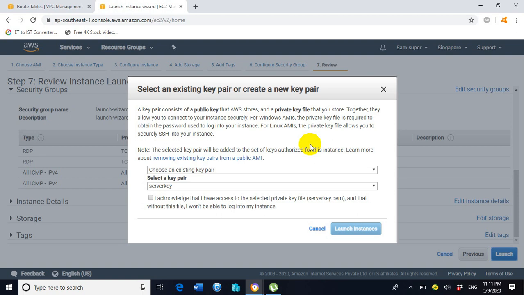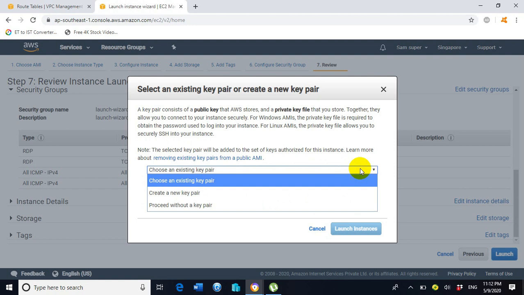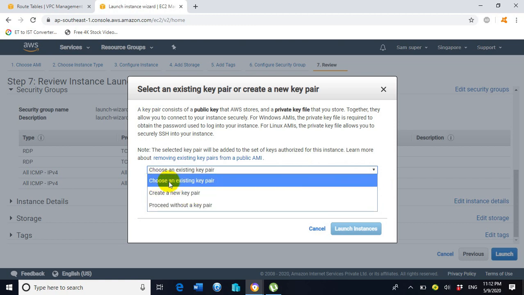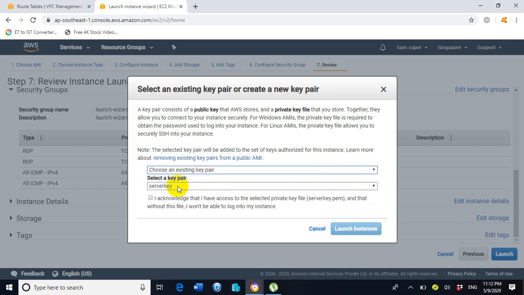If you lose the key pair file, then you cannot log in inside the EC2 instance. So now I will go with the option choose an existing key pair, because I have already created a key pair file in the previous session. If you don't have the key pair file, you can create a new one by clicking the option create a new key pair, but I will choose an existing key pair.